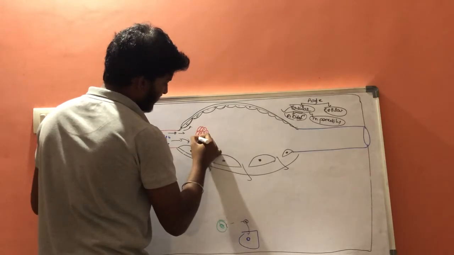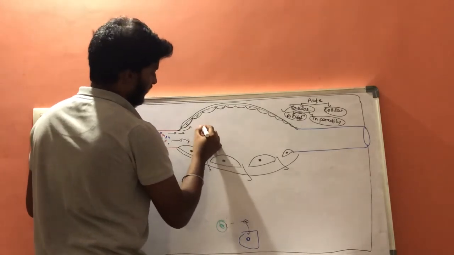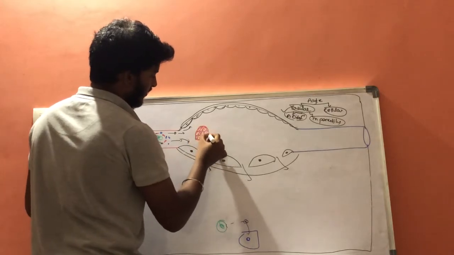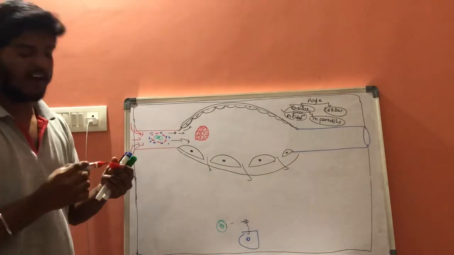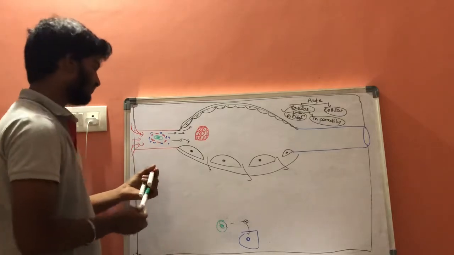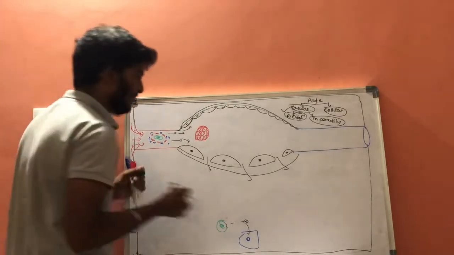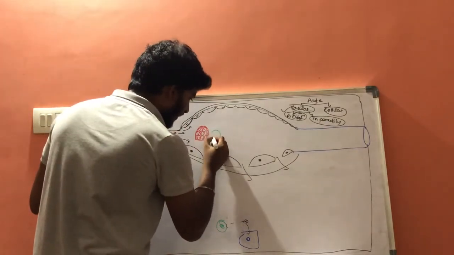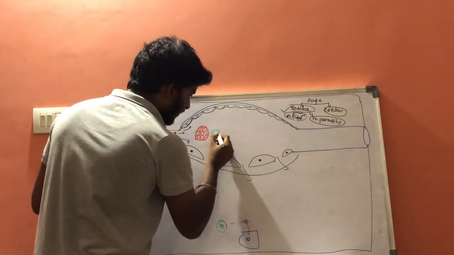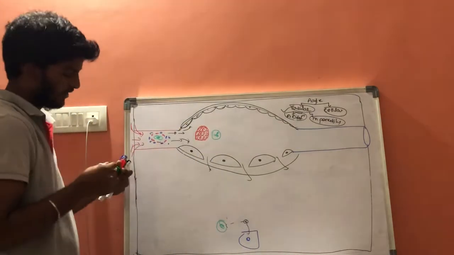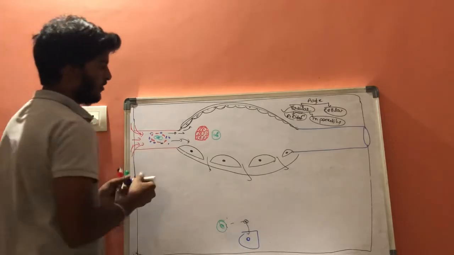This is a group of clusters of RBCs. Now it is larger in size when compared to the white blood cell, and it also includes platelets.